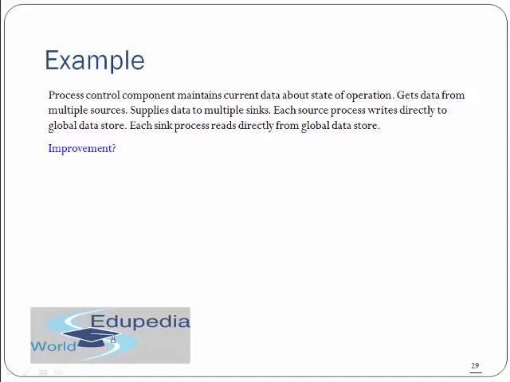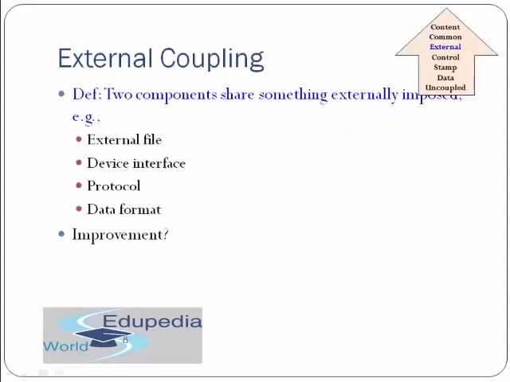It could happen that some sources have supplied the data, but some of the processes that use the data have started midway, and the data is not completely stored. Even if you put a restriction on that, your time gets wasted if you wait for everything to complete storing the data before you start reading. So the solution can be, rather than using a global data store, to use an individual data store. That could be one thing done in this scenario to lower down the coupling.